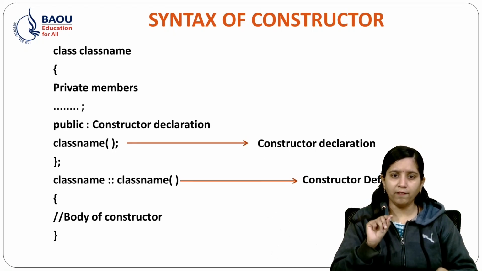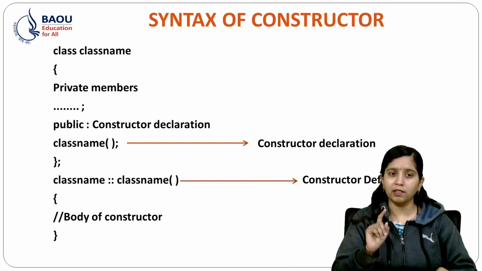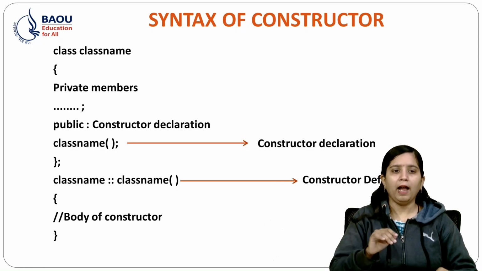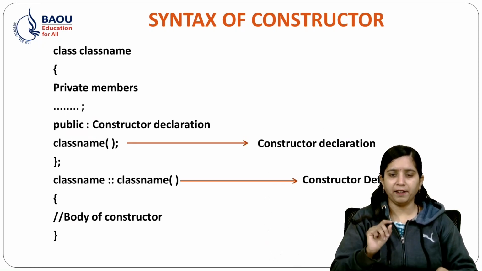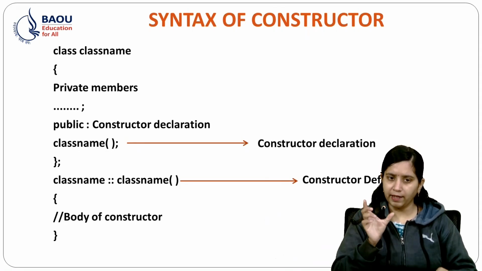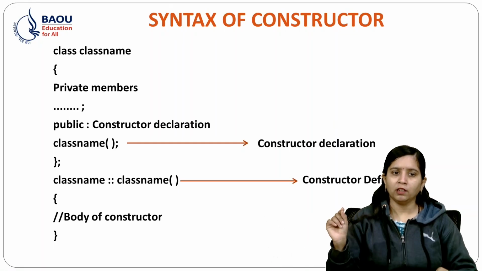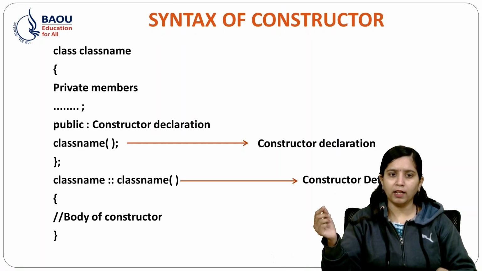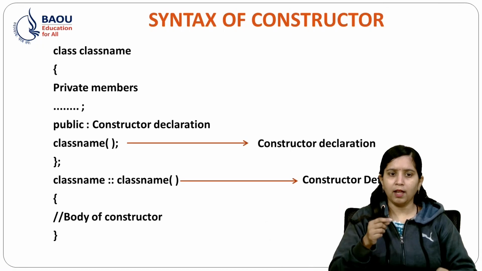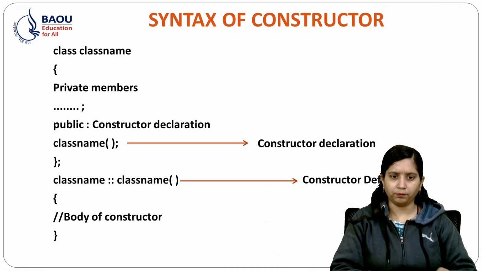So over here, I have declared one constructor, which is the class name. This may be a default constructor. And after that, I have defined it outside my class with the class name, the scope resolution operator, and the class name again, then the body of the constructor.